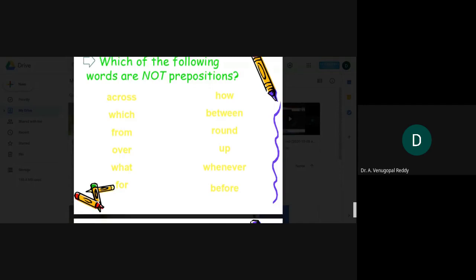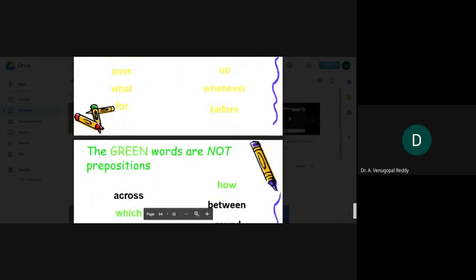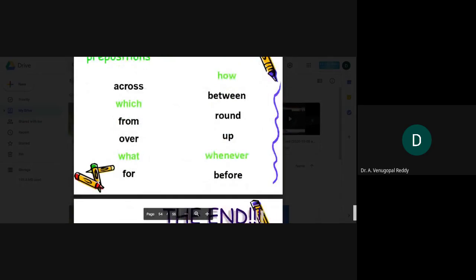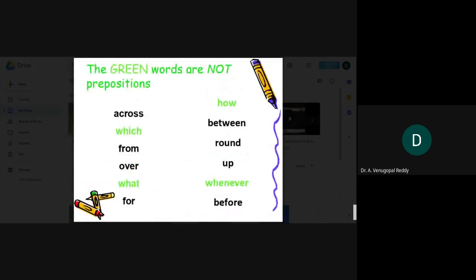Let us see a solution for this. The words which are in green color are not considered as prepositions. How, which, what, whenever.